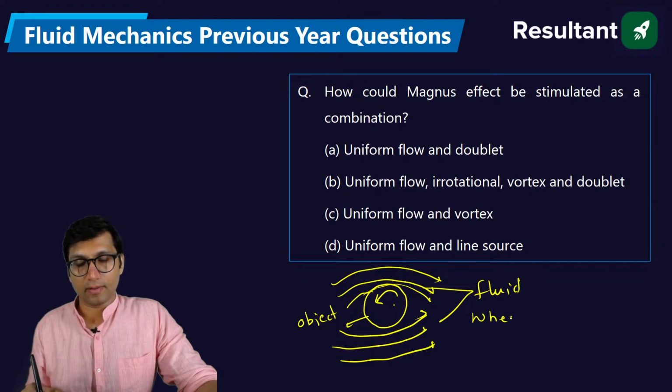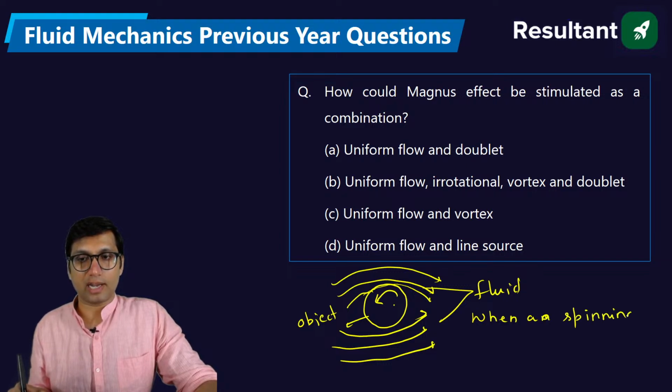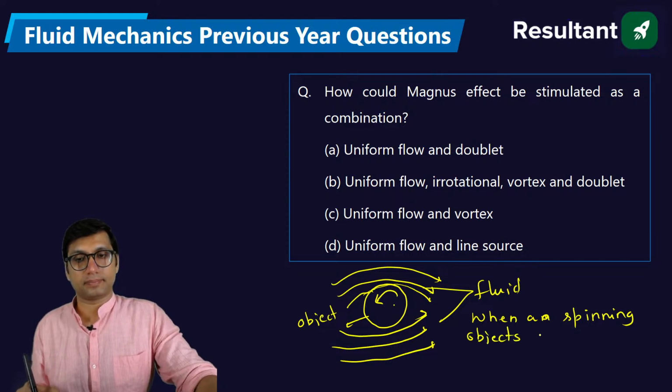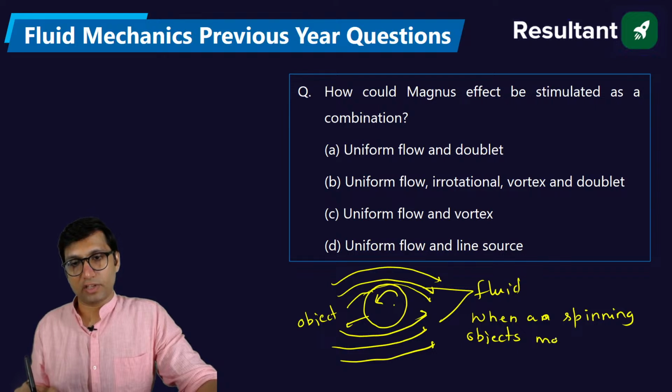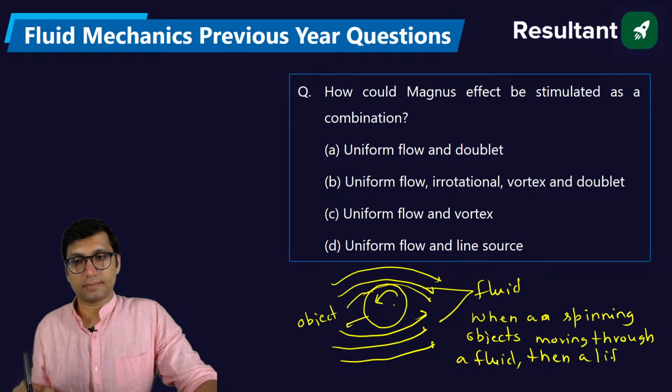So whenever this happens, what will happen? When a spinning object, spinning means it is rotating on its axis, moves through a fluid, then a lift force acts on the object.